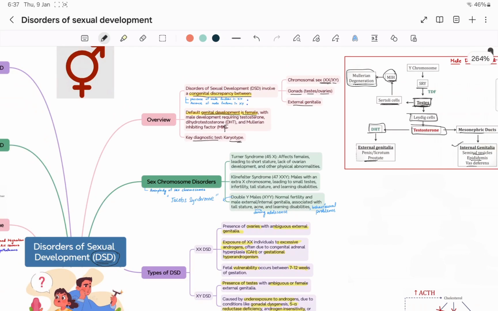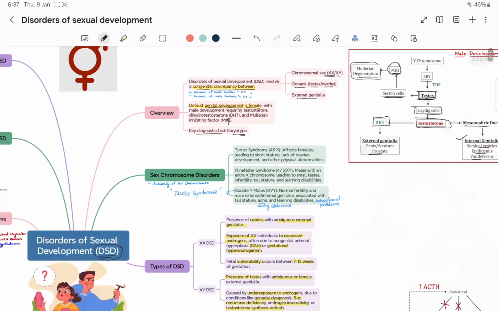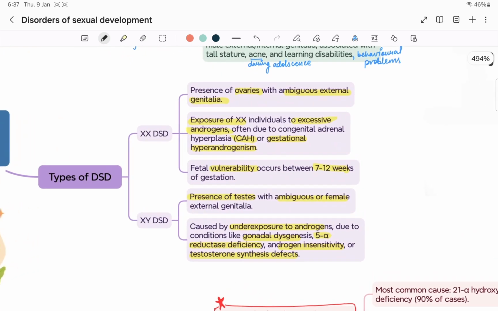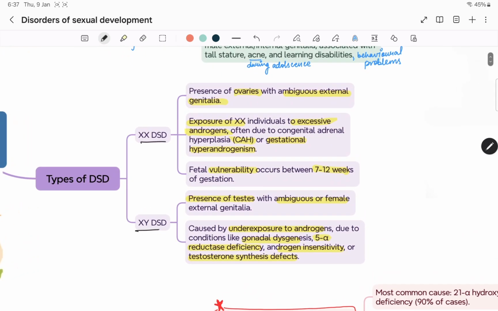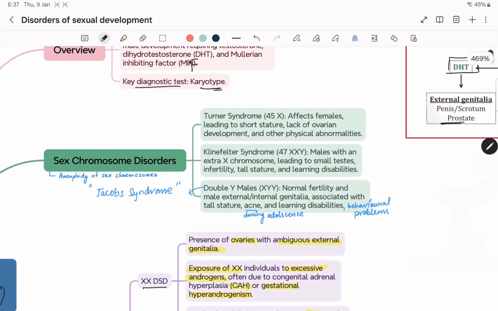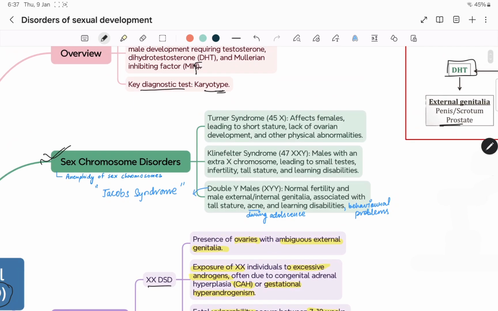So there are varieties of disorders covered in DSD. First, there are types of DSD. It can be XX DSD and XY DSD. But if you look at the sex chromosomal disorders, there will be aneuploidy of sex chromosomes. Euploidy is a normal number of chromosomes. Aneuploidy means there is an abnormality in the number of chromosomes. So it can be Turner syndrome, that is 45,X, Klinefelter syndrome 47,XXY, or double Y males, 47,XYY.